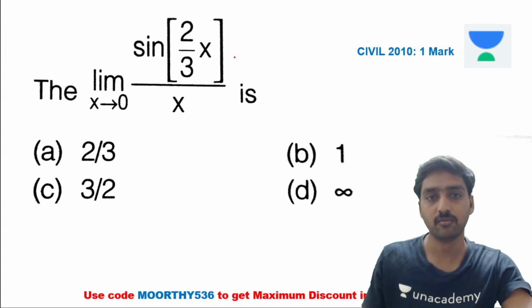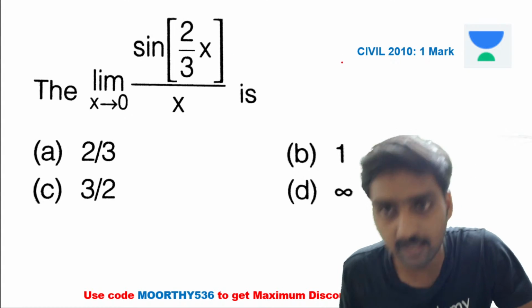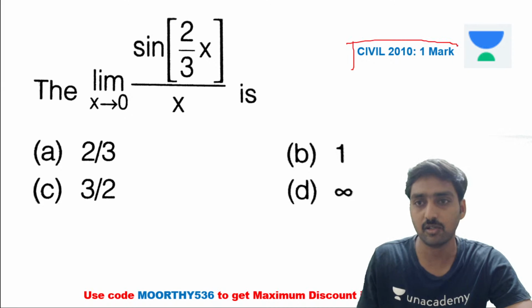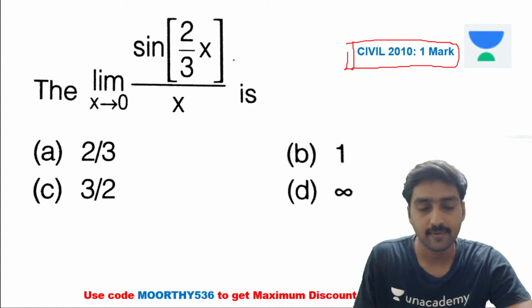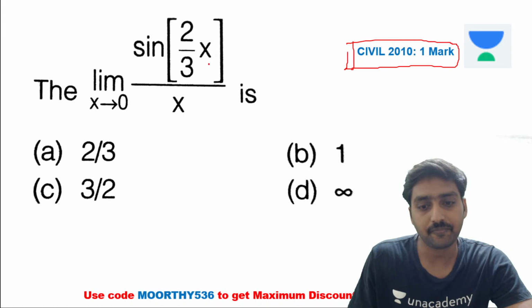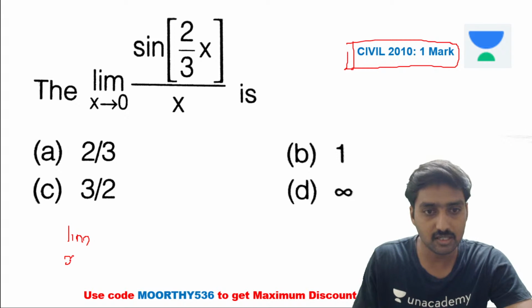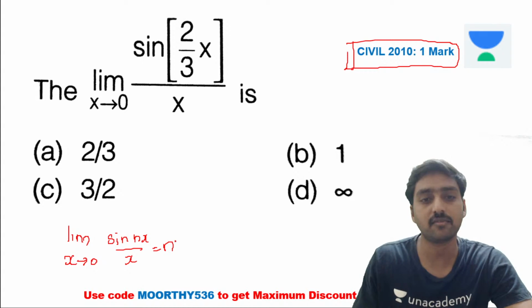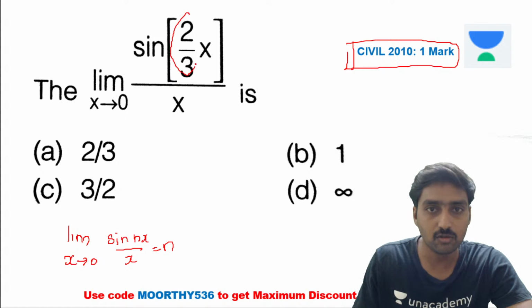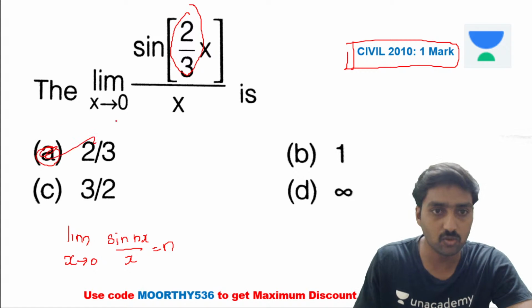One more question. Now it's very important, directly we can get the solution for this kind of question. It's a Civil 2010, 1 mark question. Here the limit as x tends to 0 of sin(2x/3) divided by x. What is the formula? Whenever the limit extends to 0, sin(nx) divided by x is equal to n. Here n is equal to 2 divided by 3. So the solution must be 2 divided by 3.